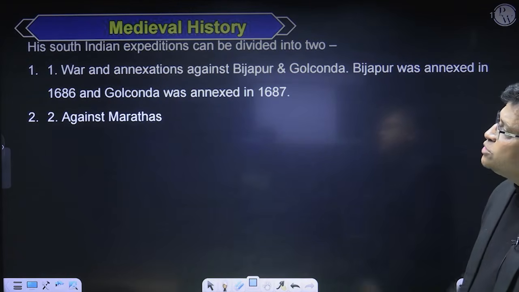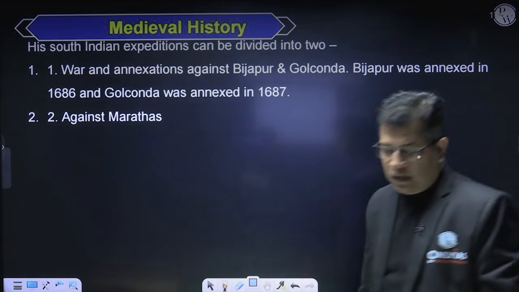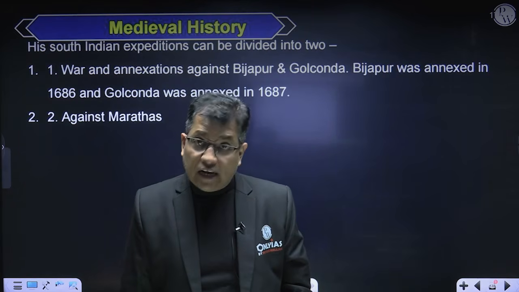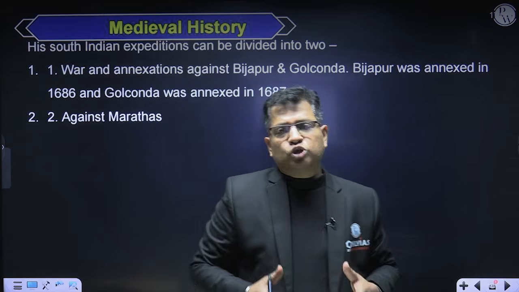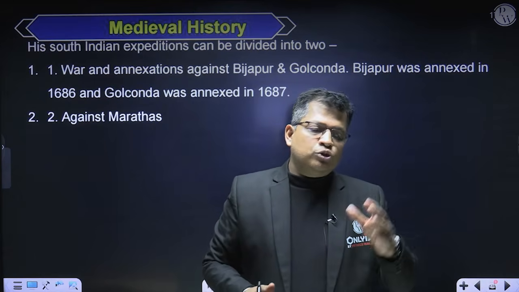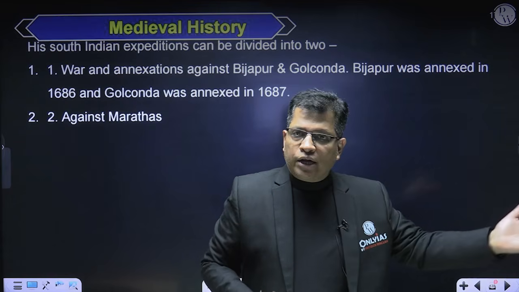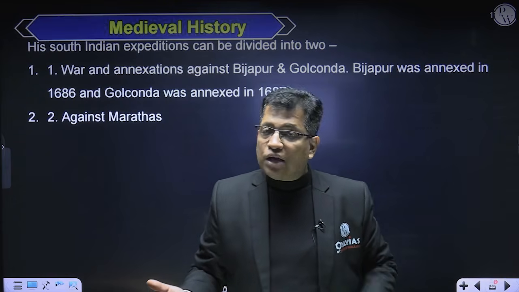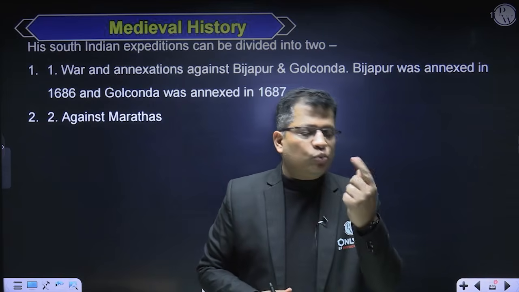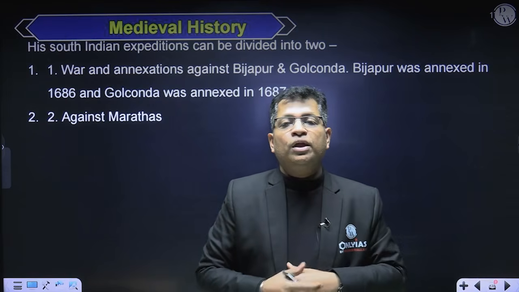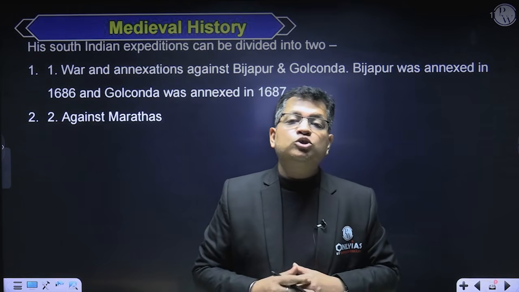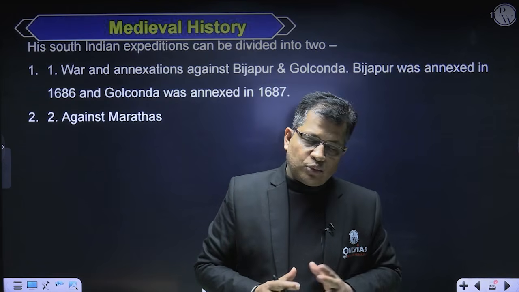His South India expedition can be divided into two parts. Actually, when Aurangzeb became the Badshah of Delhi, his reign was almost 50 years, which is the longest reign of the Mughal Badshahs, right? So the first half can be seen in his activity in North India, and the second half in the South. In the South India, the most important, the most formidable enemy was Shivaji Maharaj of the Marathas, and he had to annex the two Dakkani states, that's called Bijapur and Golconda, right?